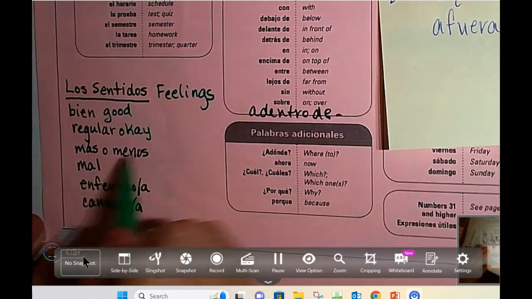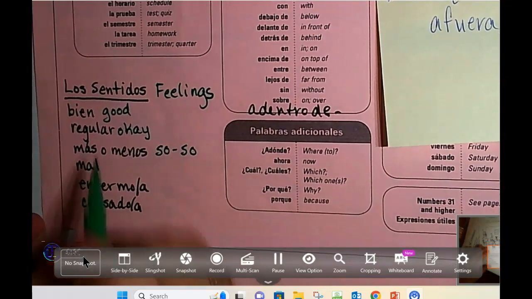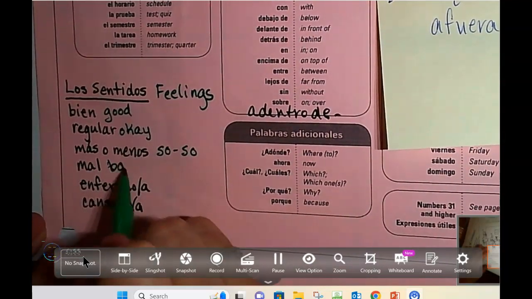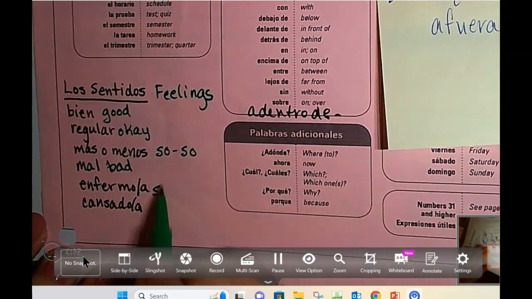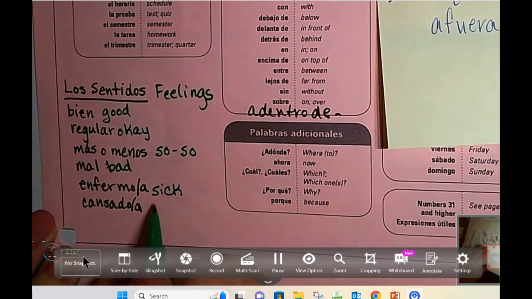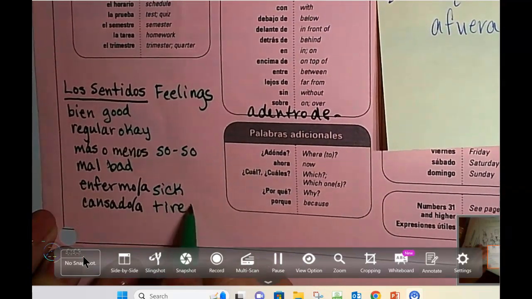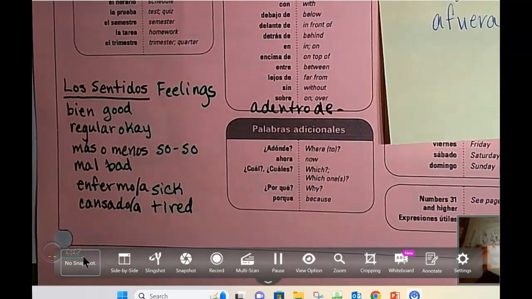Más o menos is another way to say so-so. Mal is bad. Enfermo o enferma is sick, and cansado o cansada is going to be tired. Those are the words that we're going to use to describe our feelings. Now we know there are a lot more, but this is what we're going to start with. Good, okay, so bad, sick, and tired.